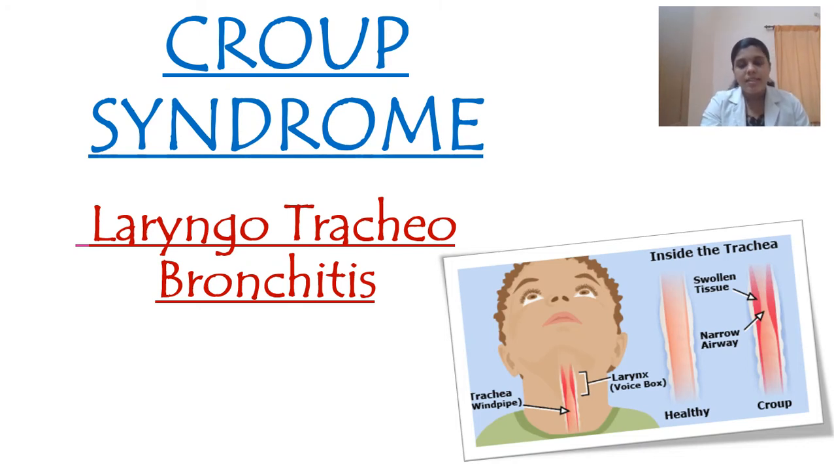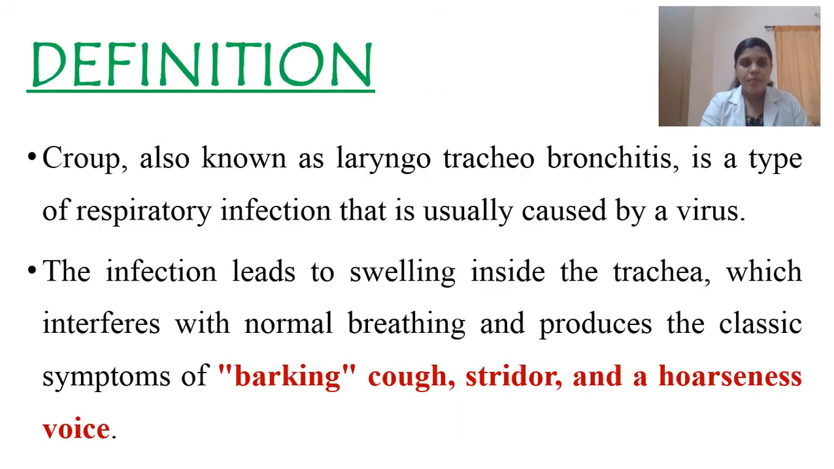In today's class, we are going to discuss another respiratory infectious disease among children, that is Croup syndrome. Croup syndrome is otherwise known as laryngotracheobronchitis. As the name indicates, this is an inflammatory disease which usually affects the larynx, trachea, and the larger airways, that is bronchi. So we'll see what Croup syndrome is.